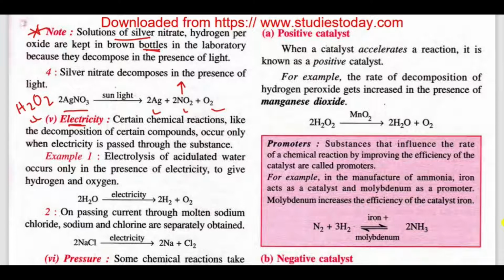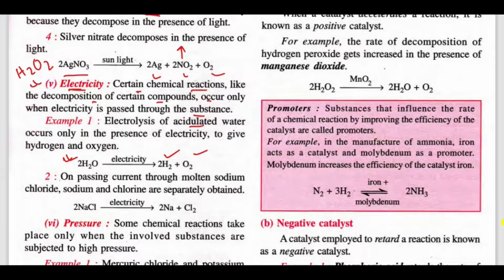So electrolysis of, okay, let me read this. Certain chemical reactions, like the decomposition of certain compounds, occur only when electricity is passed through the substance. Example: the first example is electrolysis of acidulated water. It occurs only in the presence of electricity to give hydrogen and oxygen. When we are passing electricity through acidulated water, hydrogen gas and oxygen gas will evolve.